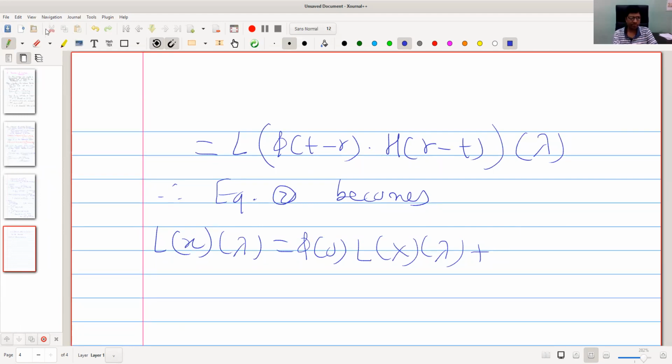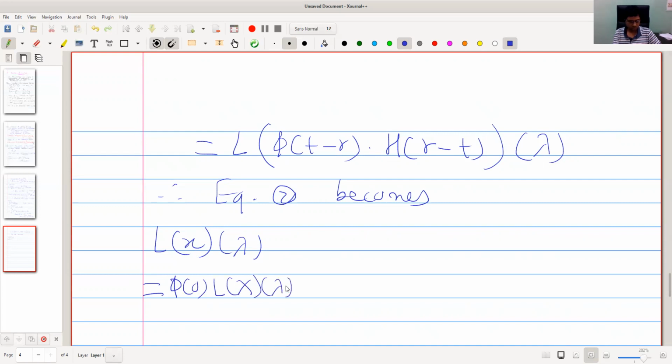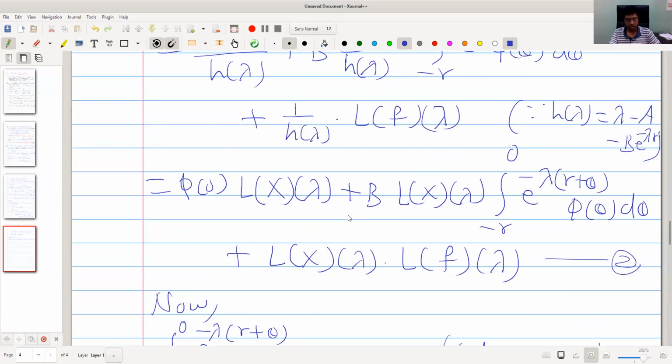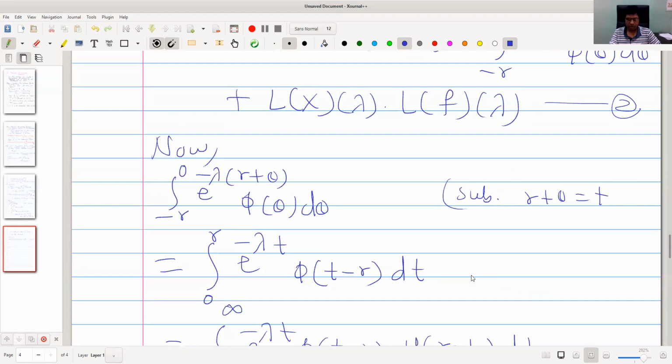Let me rewrite this as 1 plus b into the Laplace transform of x into this one, the Laplace transform of phi of t minus r into h of r minus t, plus the last term, the Laplace transform of X into the Laplace transform of f.